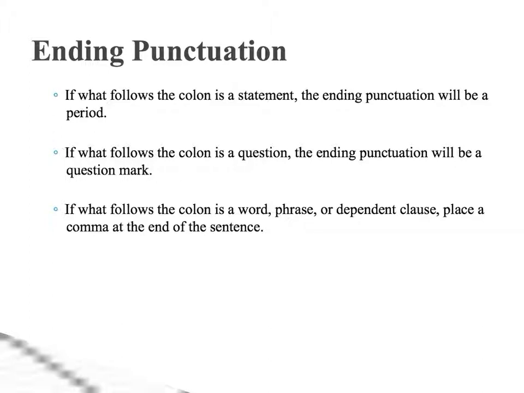This slide is pretty self-explanatory, and it's just talking about what happens at the end of the sentence. If you have a colon in your sentence somewhere, what piece of punctuation do you put at the very end of the sentence? So if what follows the colon is a statement, the ending punctuation will be a period. If what follows the colon is a question, the ending punctuation will be a question mark. If what follows the colon is a word, a phrase, or a dependent clause, then you will place a period at the end of the sentence, not a comma.